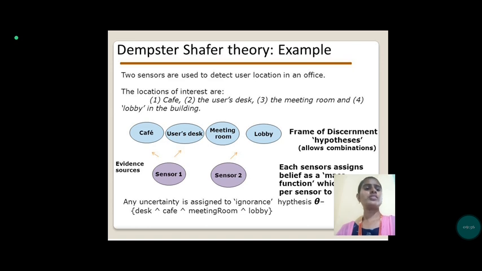The frame of discernment hypothesis allows the combination. Each sensor's assigned belief has a mass function. The uncertainty is assigned to the ignorance hypothesis theta, that is, the desk, the cafe, the meeting room and the lobby.